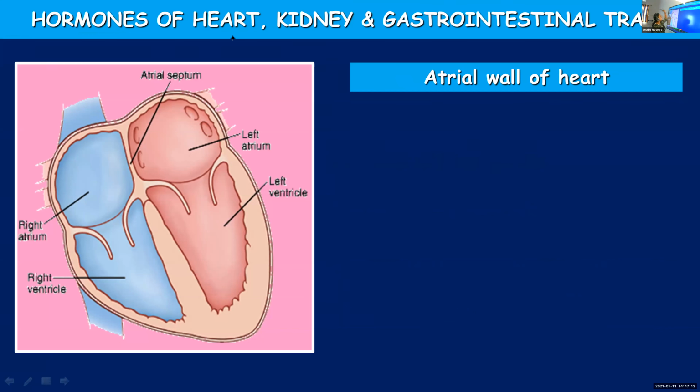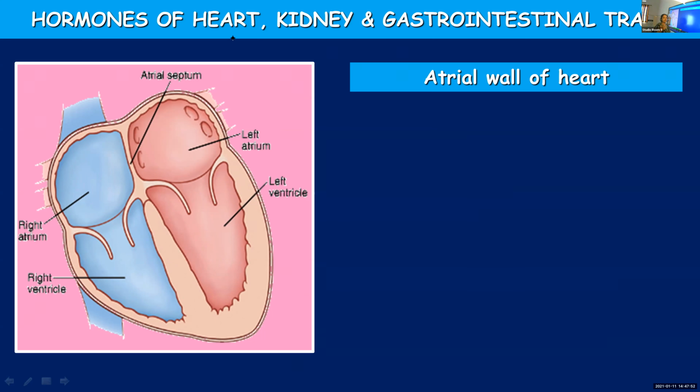So next we are going to learn about some other structures or organs in your body. These cannot be categorized as endocrine glands. They have endocrine functions, but these are important, significant organs present in your body, like heart, kidney, gastrointestinal tract, etc. Apart from the various endocrine glands that we had been discussing so far, these structures also produce some hormones. Let's begin with the first one, atrial wall of heart.